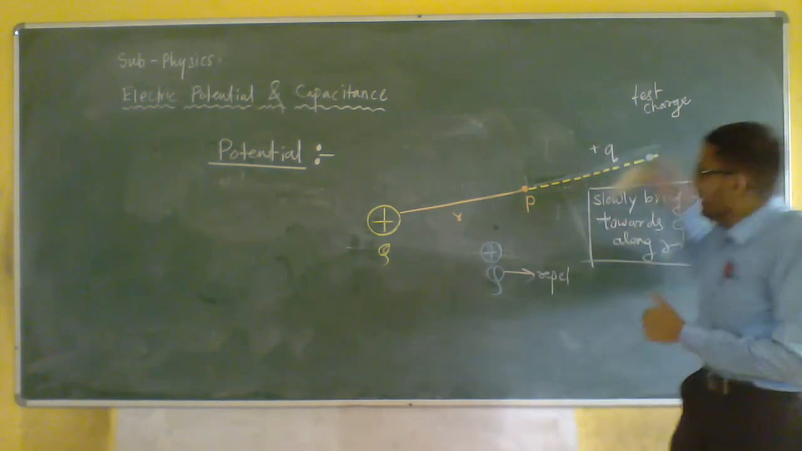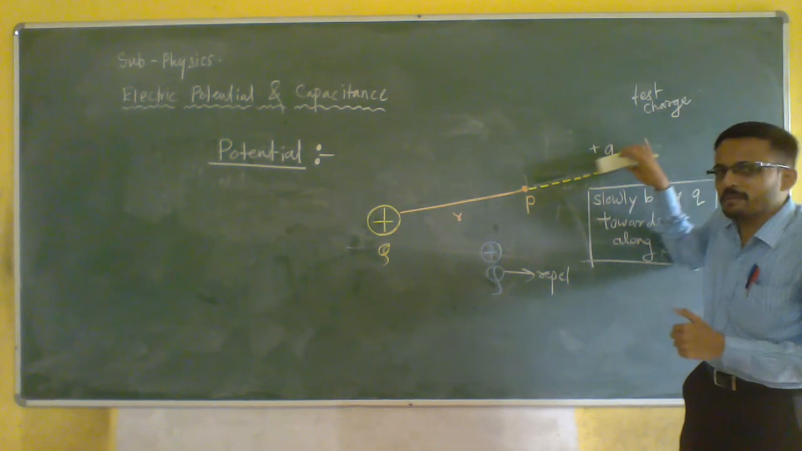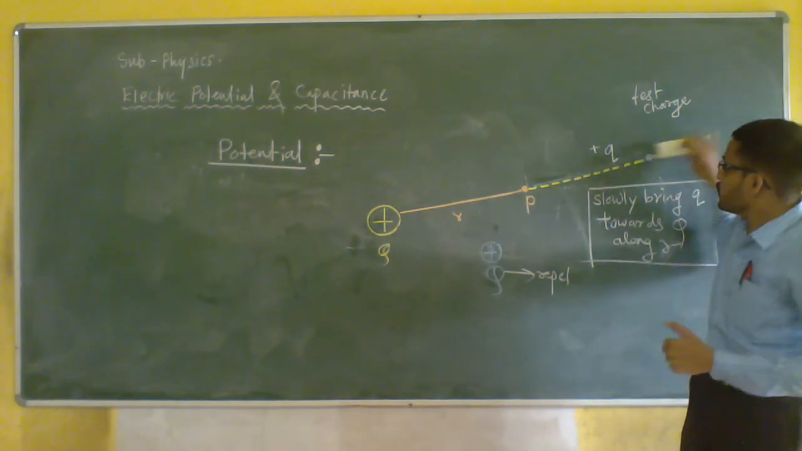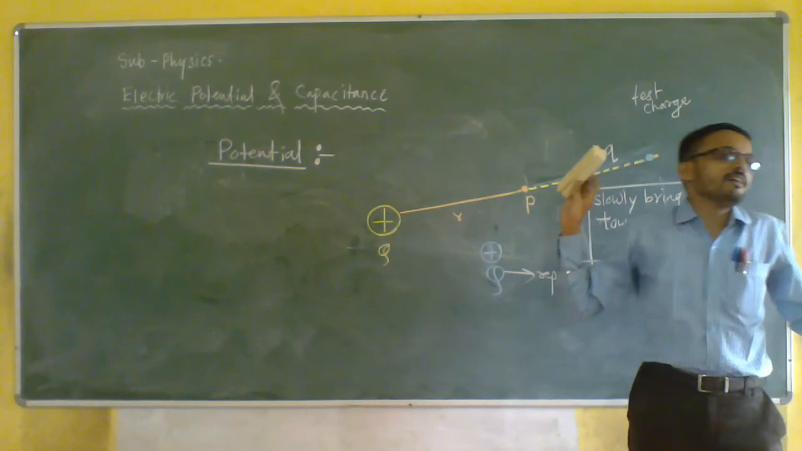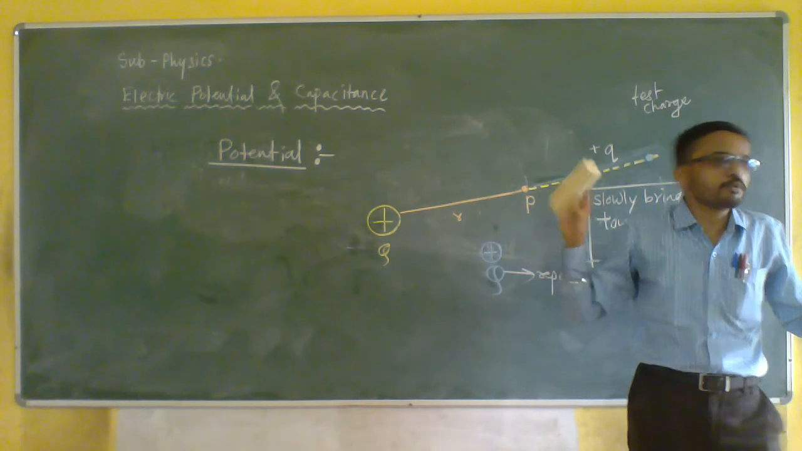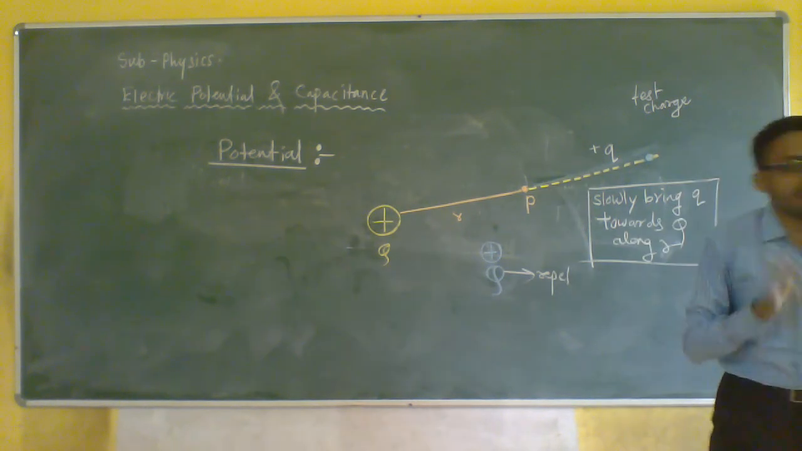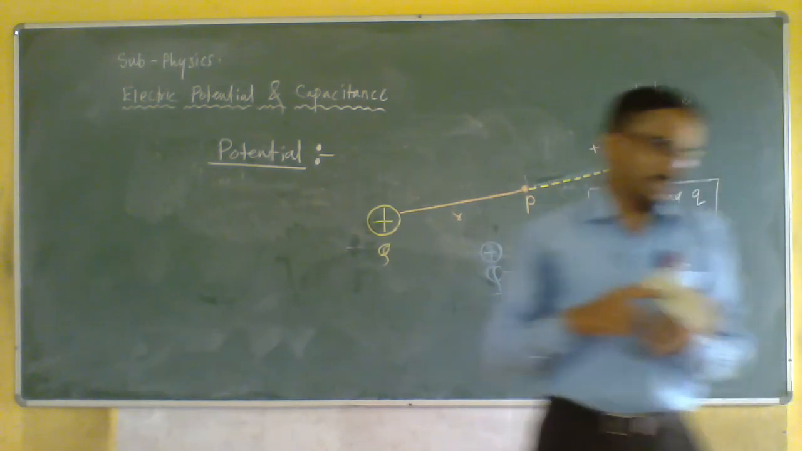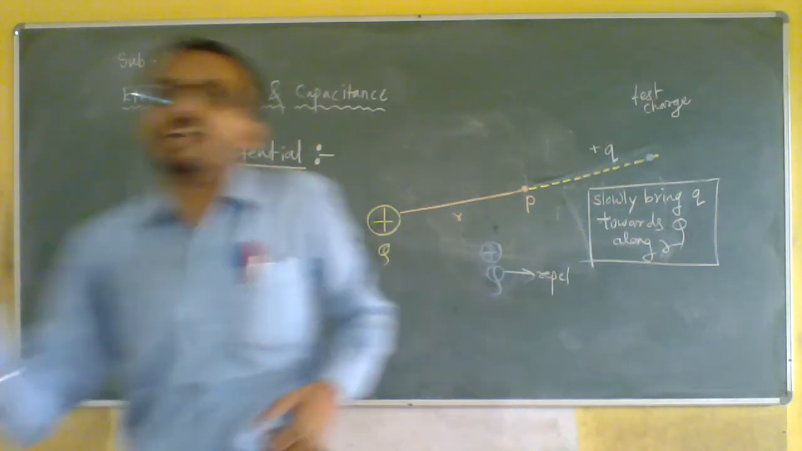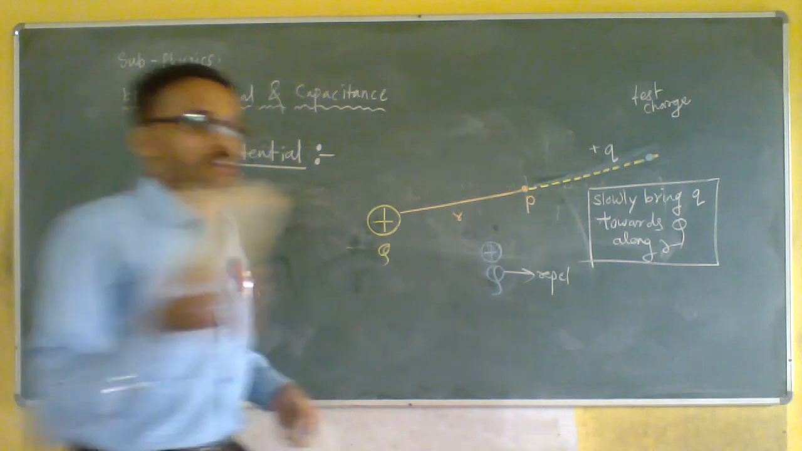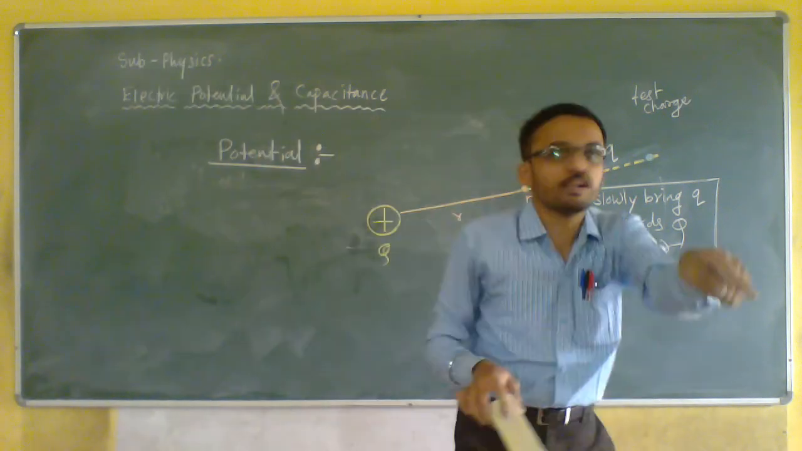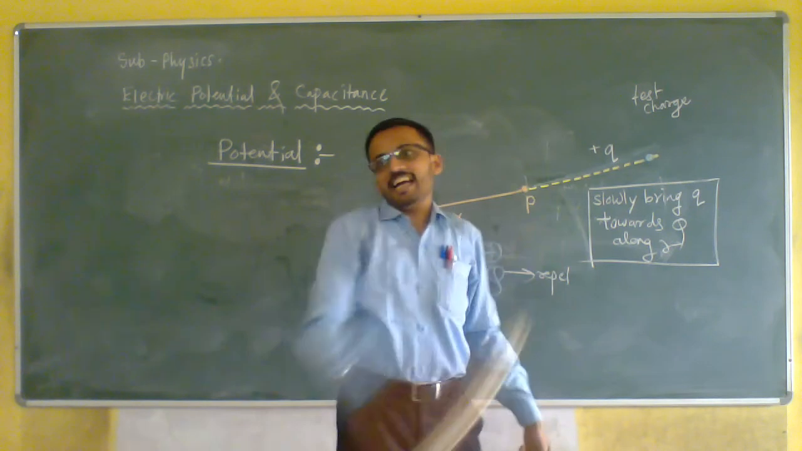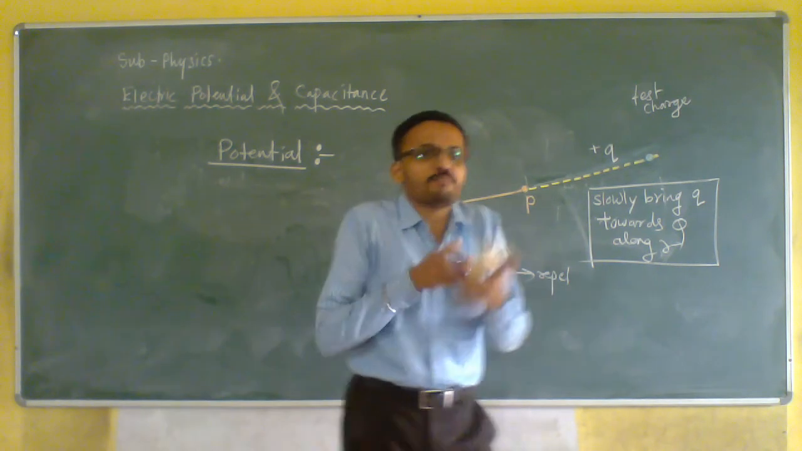Earlier, I was bringing it like this, comfortably. Now that charge will not be able to come regularly. It will again be under the influence of a force. If there is a force on it, how will it come? So we have to apply another force to overcome that force and still bring it towards that. It's just like the case of a magnet.